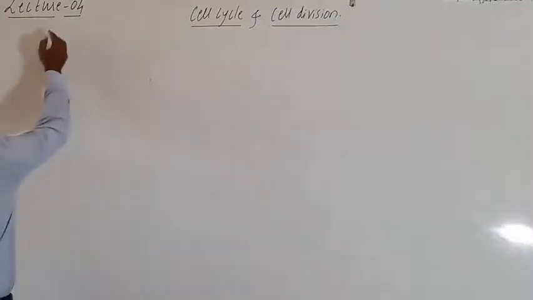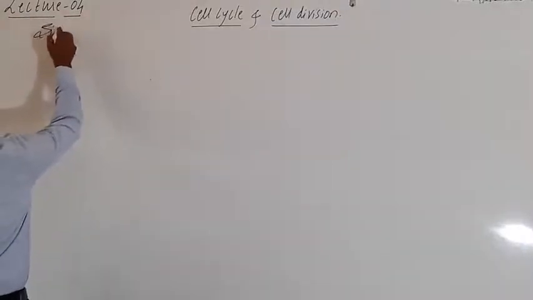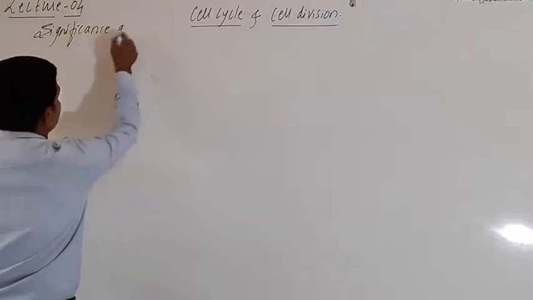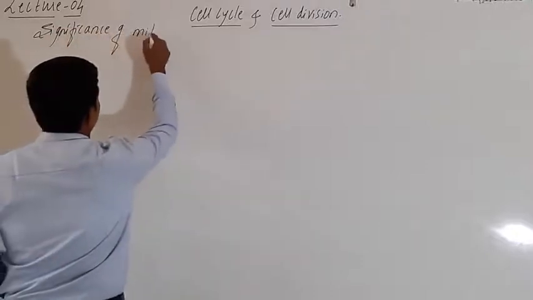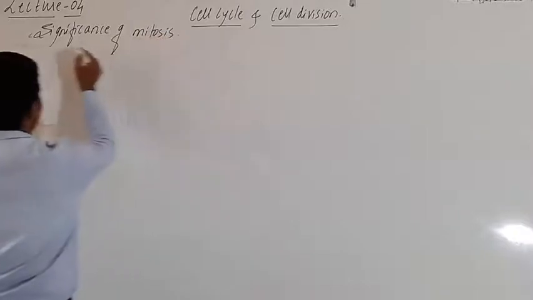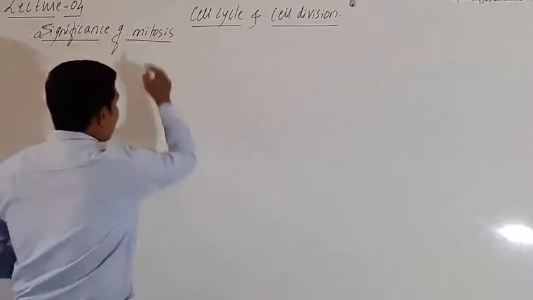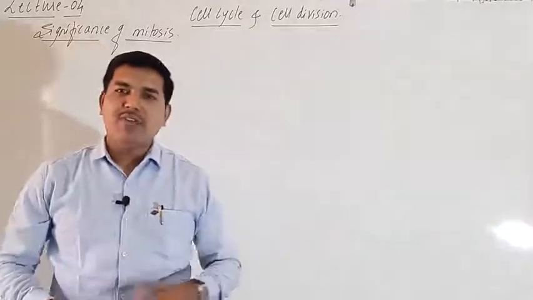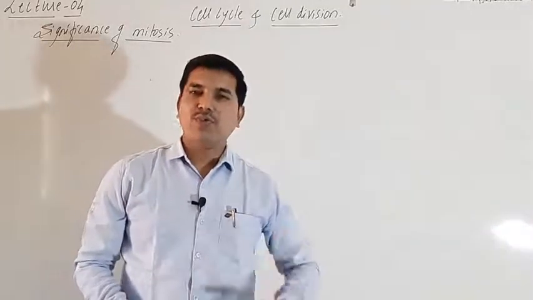So we have a title called the significance of mitosis. Okay, so let us club all the points together and have a look over it. So why should mitosis occur?